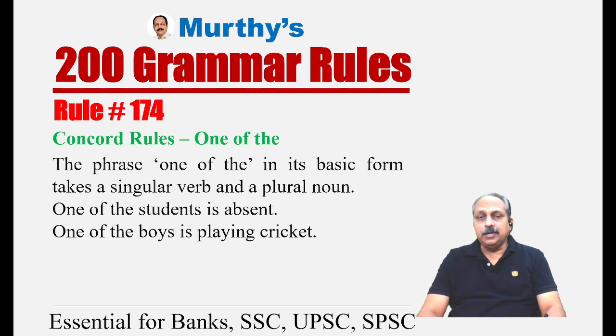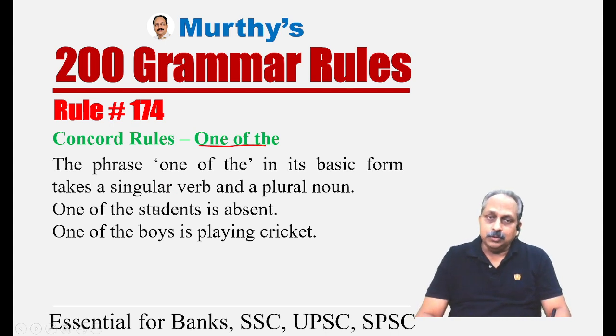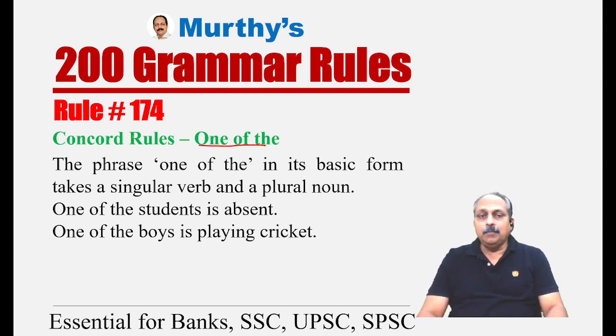Rule number 174, the phrase. If you take the phrase one of the, there are three important rules. The first one, rule number 174: the phrase one of the in its basic form takes a singular verb and a plural noun. A common error is that a lot of people use a singular noun, which is not correct. Based on that, in many exams, they have given questions. One of the students is absent.